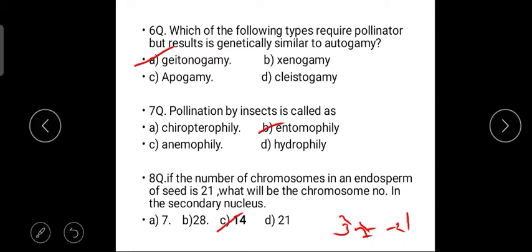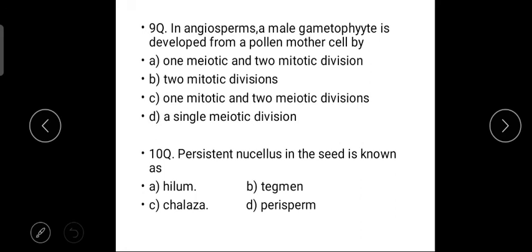So our question asks for the secondary nucleus, that means 2n condition. So here the answer will be 14. So our answer is 14. So that is the answer of the eighth question.